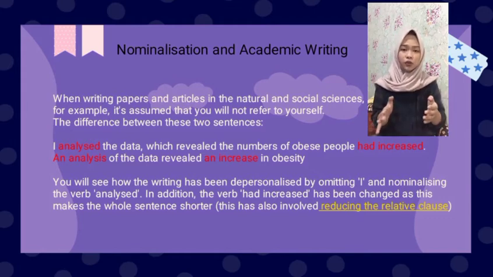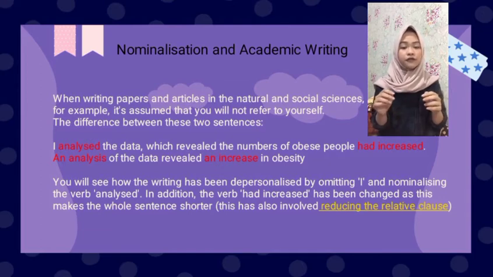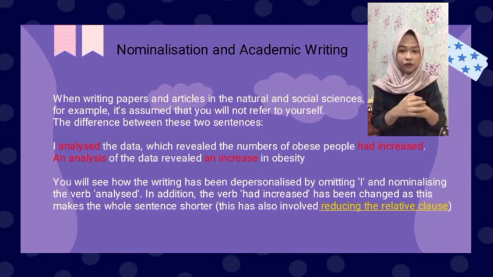As a consequence, the tone of your writing will sound more abstract and also more formal. For example, we walk for a charity. We raised money for the Leukemia Foundation. The charity walk raised money for the Leukemia Foundation.